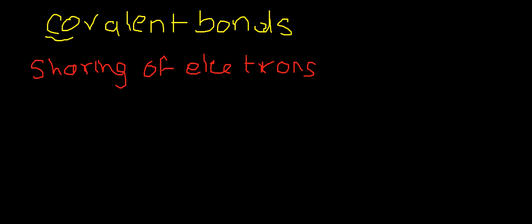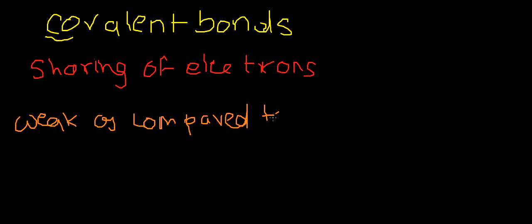Covalent bonds are mostly weak because the electrons are not actually given away directly, they are just shared, so they are weak as compared to ionic bonds.